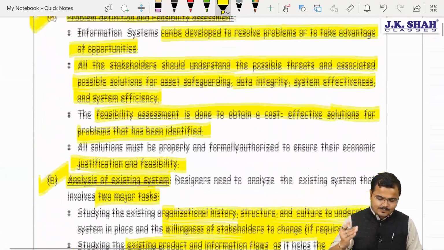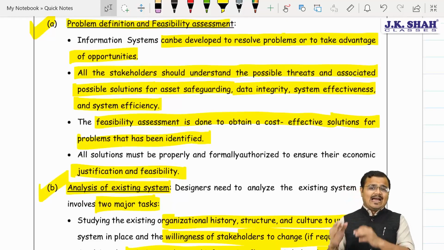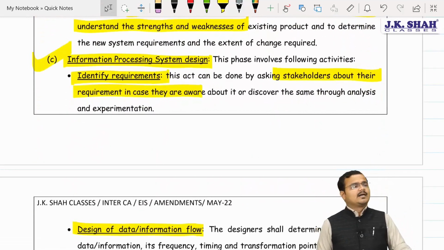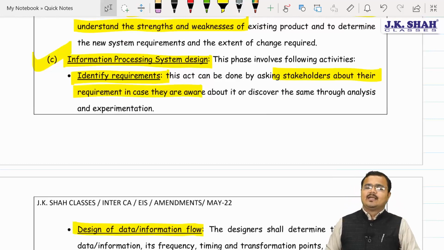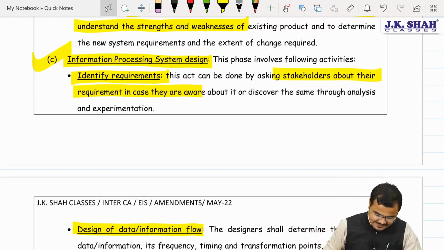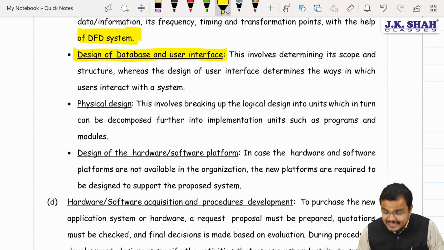So number one, Chartered, it's very important. Once again, I'm taking you to the past, people. Problem identification, that is problem definition, and feasibility assessment must be done. Second, the existing system must be evaluated properly, Chartered. Third one, sir, the information processing system must be designed carefully by taking into consideration identifying the requirements, designing the data and information flow, designing the database, and the user interface.